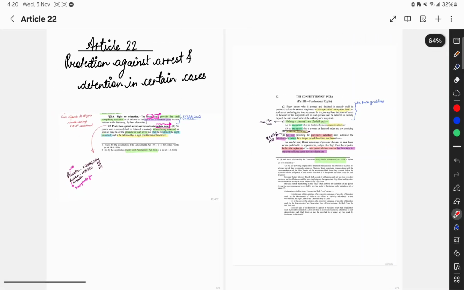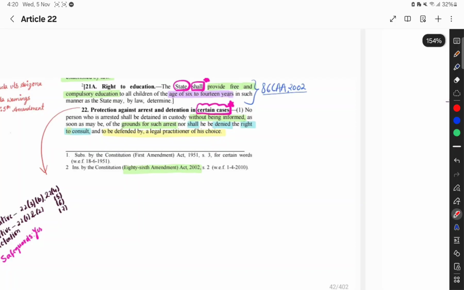I hope you all get a brief understanding of what this article has. It is just a brief; I don't want you to understand each and every word, but we get that Article 22 consists of 7 clauses, 1 to 7.